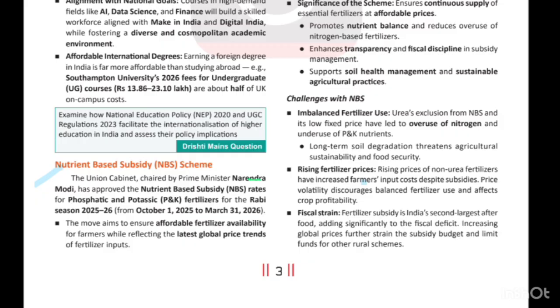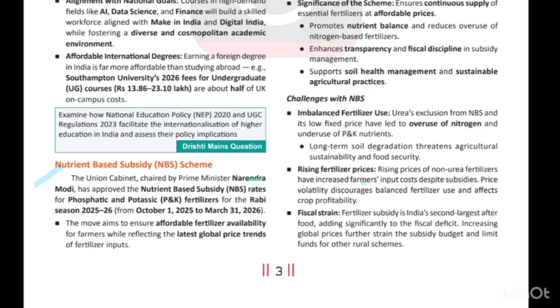So first we have to understand why the nutrient-based subsidy scheme is necessary. As we know, almost 65% of our Indian population is dependent on agriculture. Now I think it is 55%. So if a large number of farmers are dependent on agriculture, obviously the government has to take care of them.